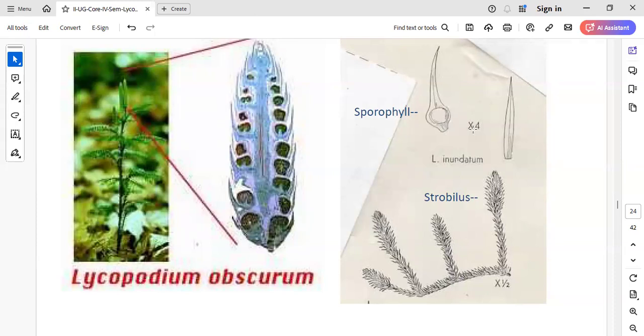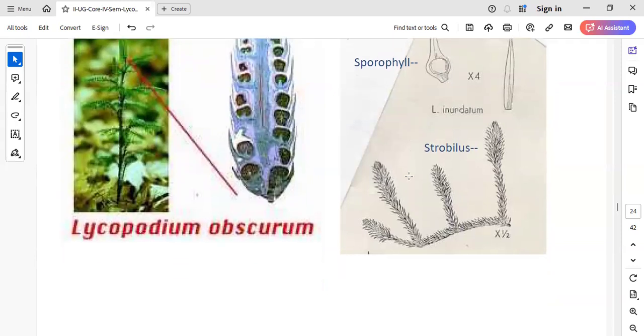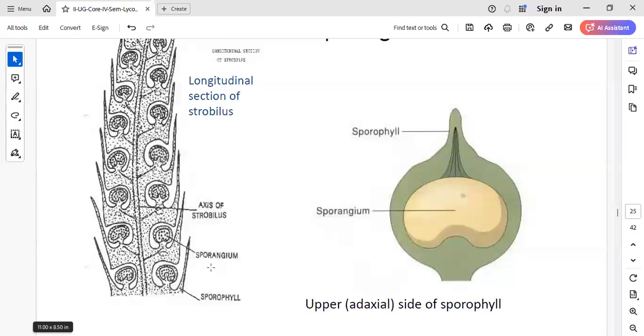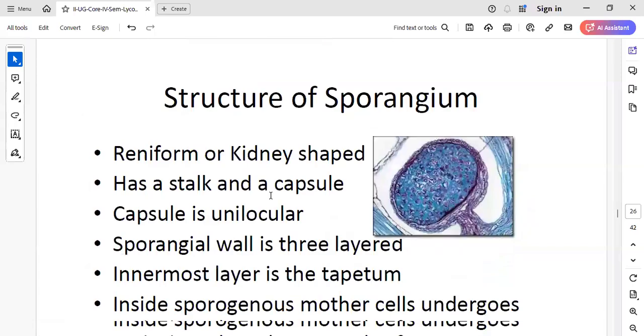This entire structure is called the sporophyll. Here it is very clear again: this is the sporophyll and this is the sporangia. The leaf which develops the sporangia is called the sporophyll. This kidney-shaped structure is what we call the sporangia.